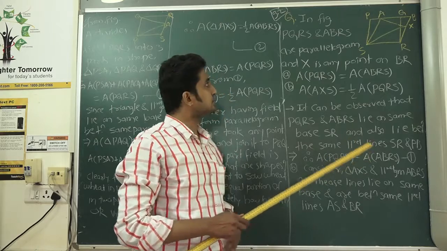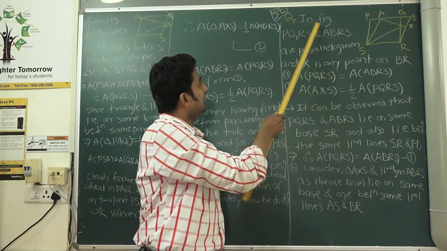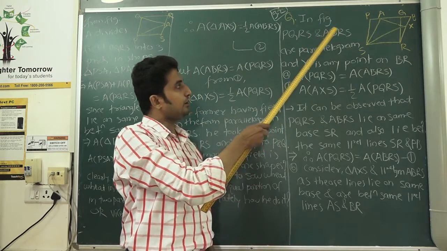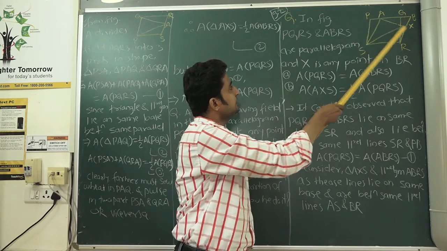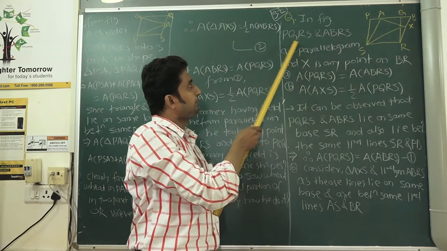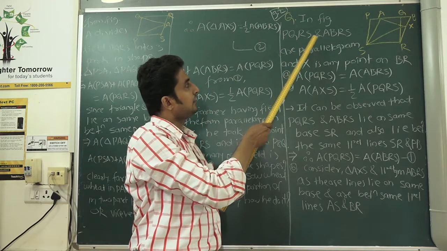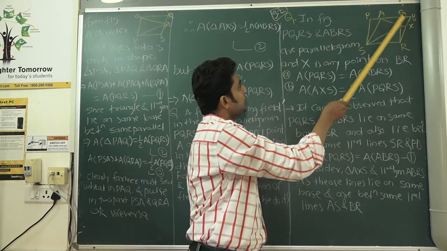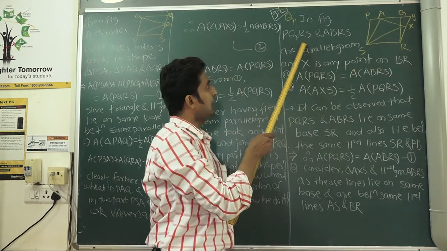Now, dear students, here the question is given in a figure. If you observe the figure, these are PQRS and ABRS.